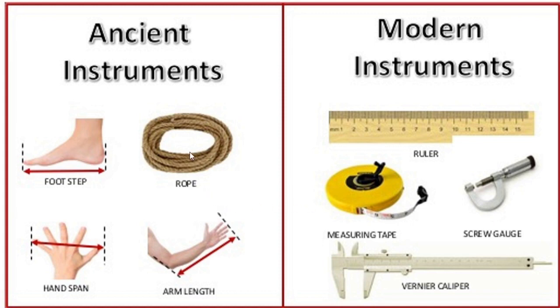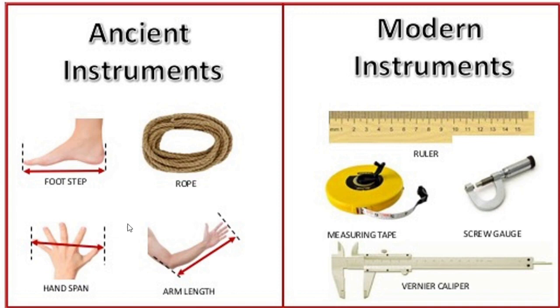Ancient instruments tell us the measure of the object, but they are not accurate because each person has his own footstep, his own handspan.